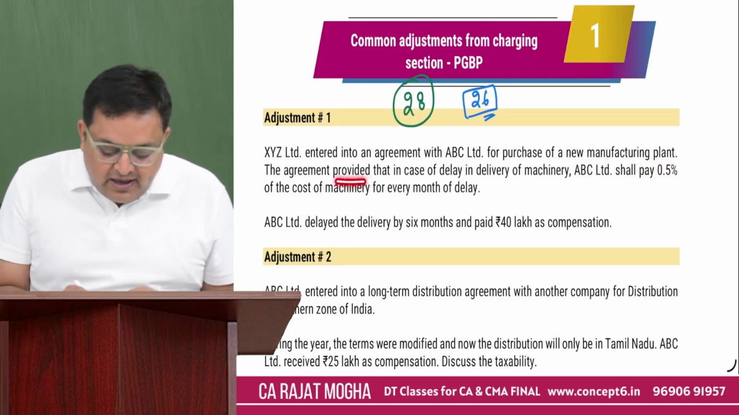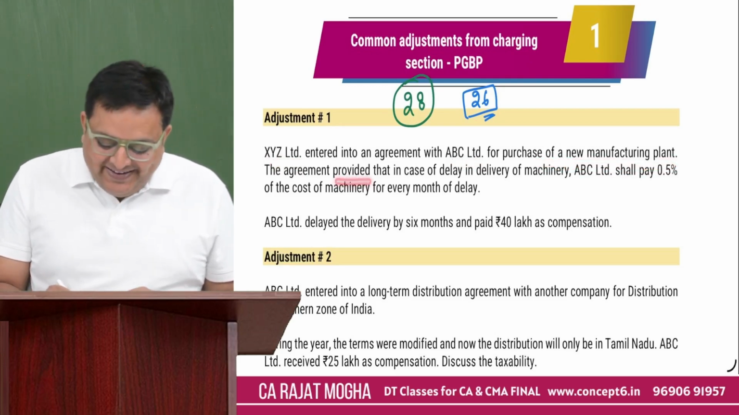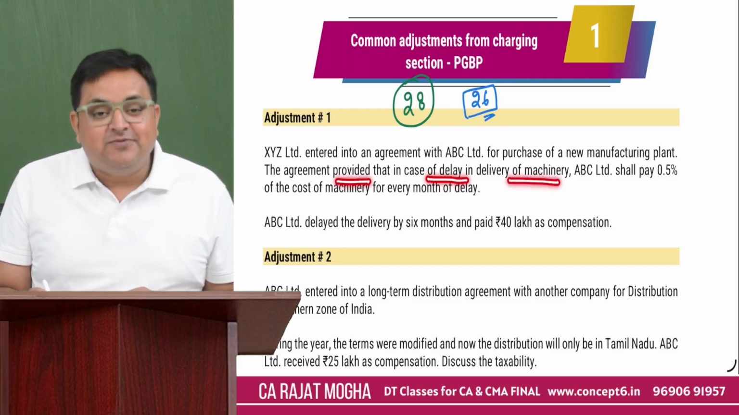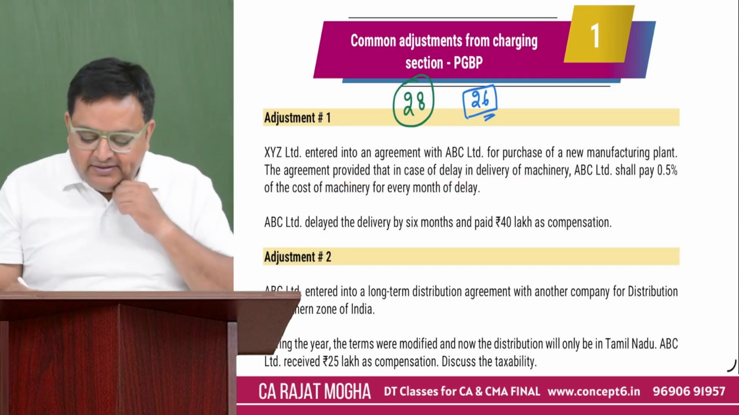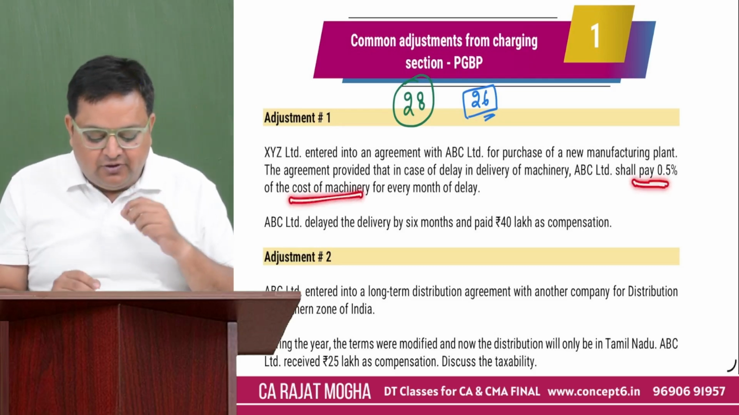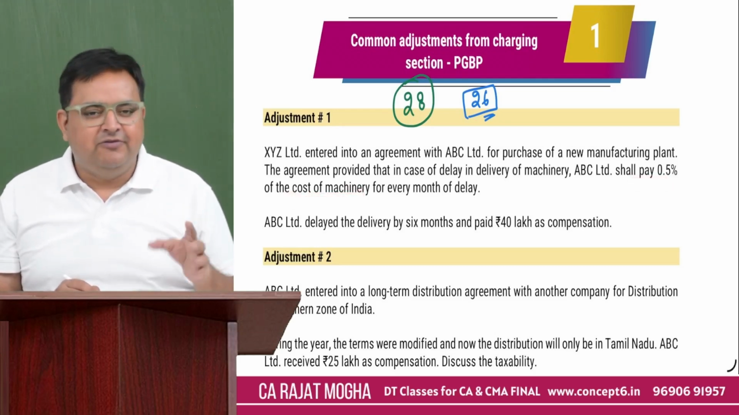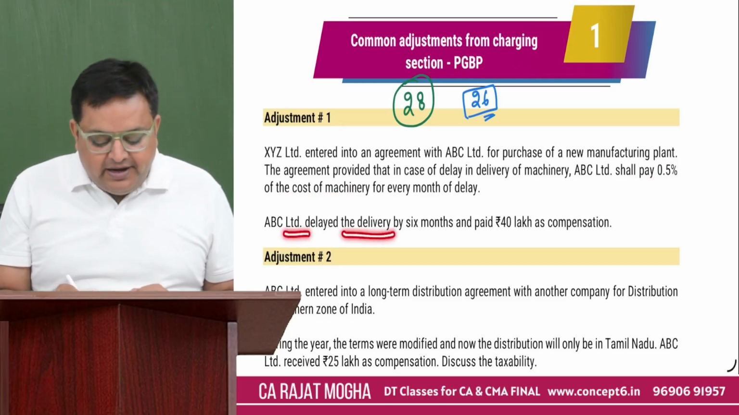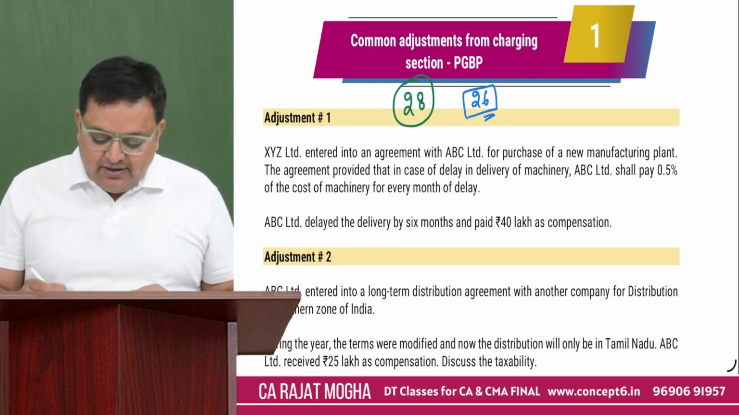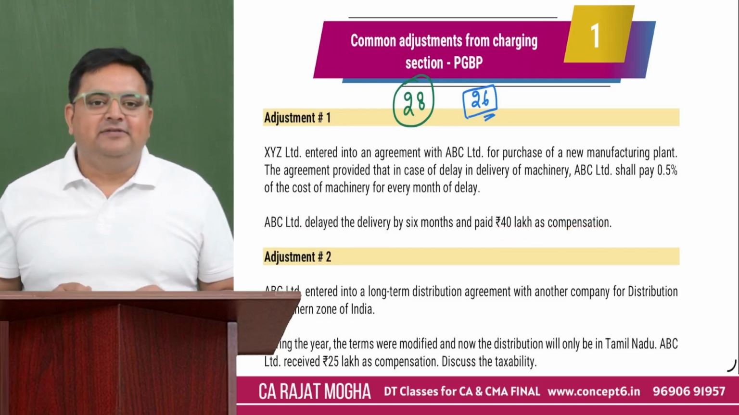The agreement provided that in case of delay in delivery of machine, you have to pay 0.5% of the cost of the machine for every month. ABC Limited delayed the delivery and paid 40 lakh as compensation.